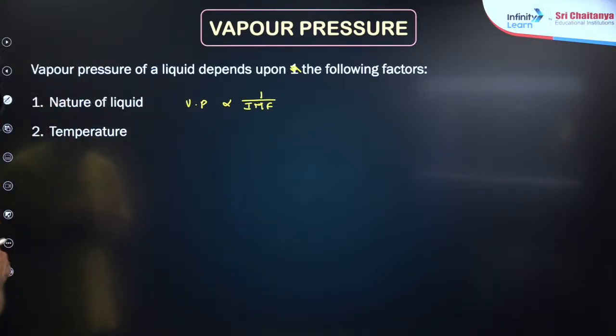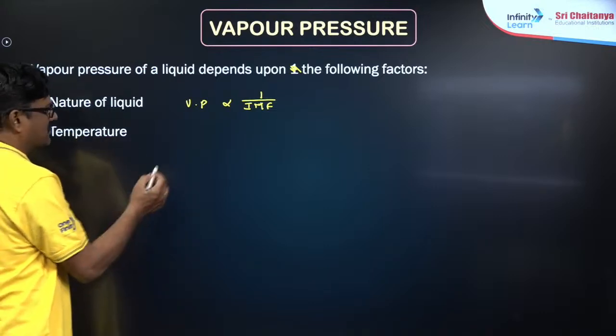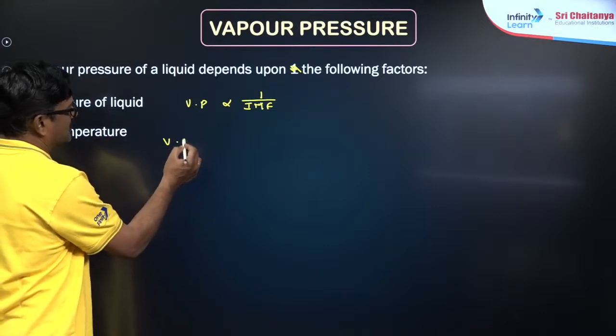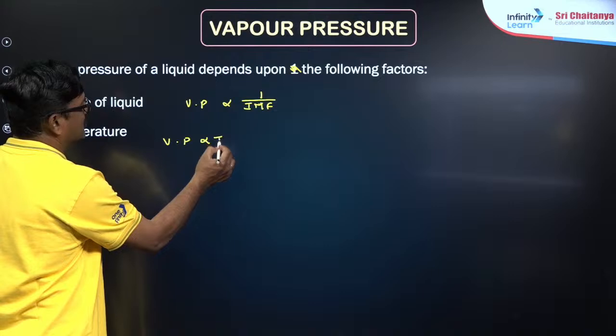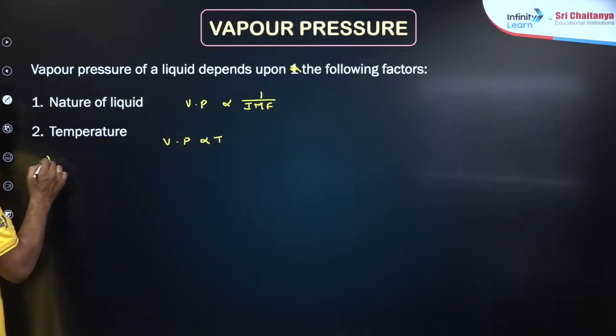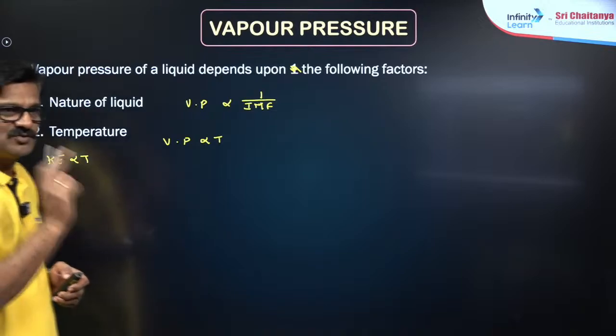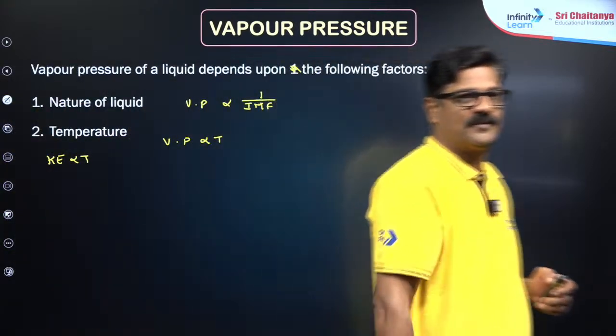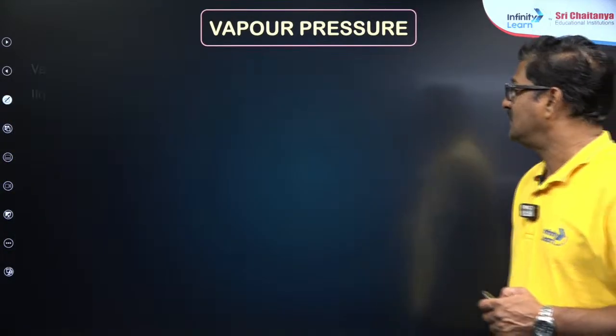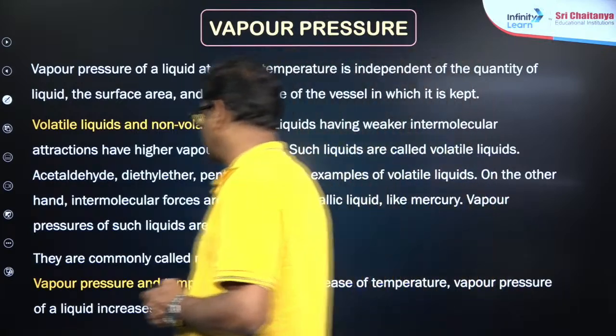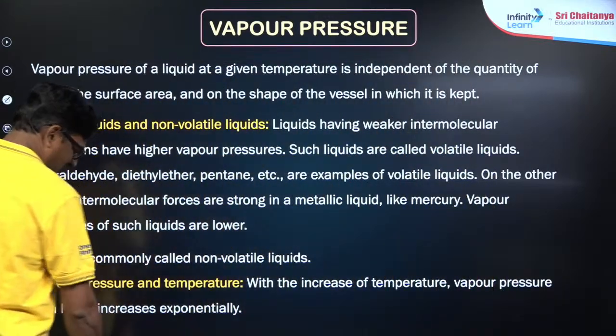And one more important point here is temperature. Vapor pressure is directly proportional to absolute temperature, because kinetic energy is directly proportional to temperature. So these are the two major points we need to know. Now let's see the details about volatile and non-volatile liquids.